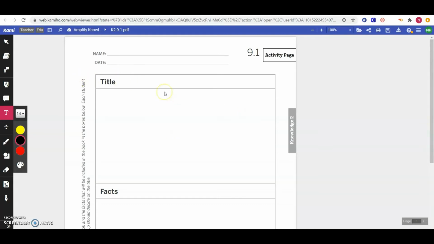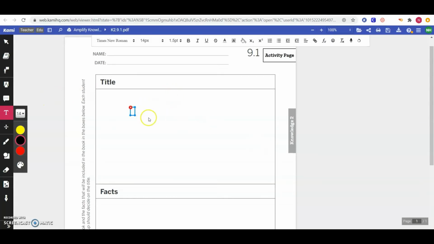The first section says title. Where it says title, I want you to come up with a couple of ideas for what the title of your book could be. Remember, a title should only be a few words, and it should summarize what the book is about. Your title should tell your audience what that book will be about.